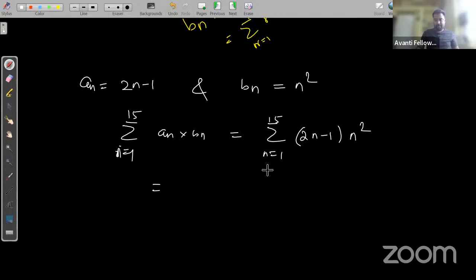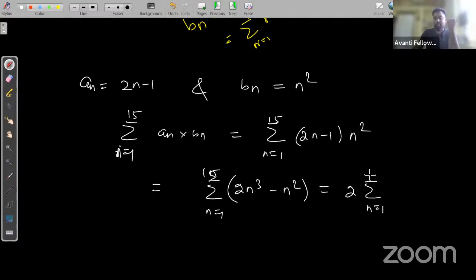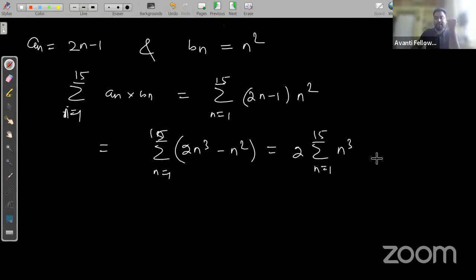So if we separate these two things, we'll be getting 2n cube minus n square, n is equal to 1 to 15. So 2 summation n is equal to 1 to 15 n cube minus summation n is equal to 1 to 15 n square. We know the formula. We'll just use the formula.